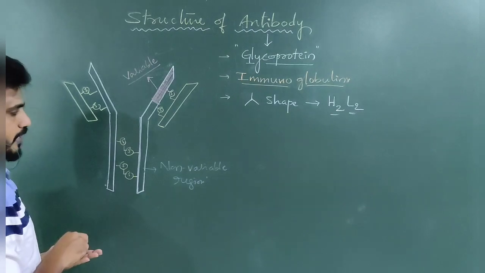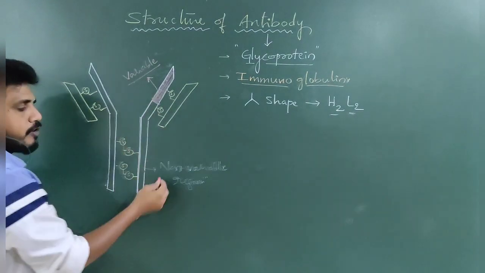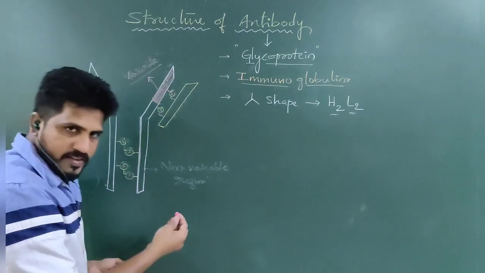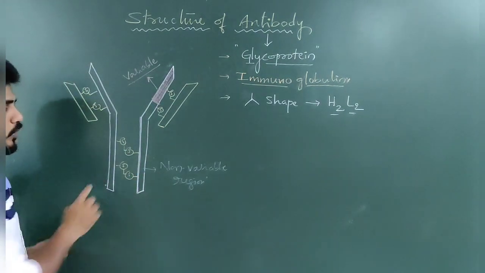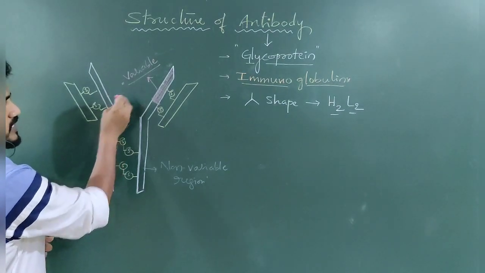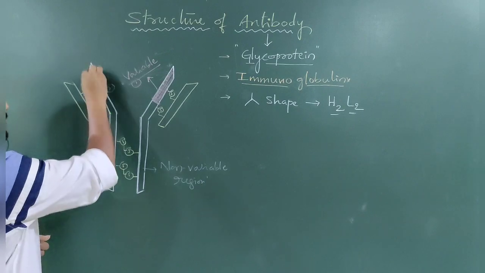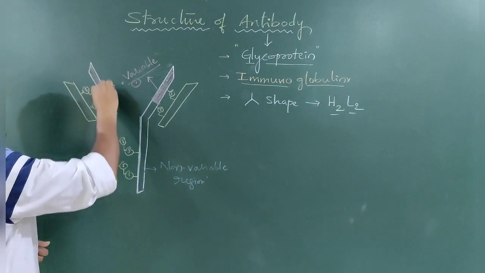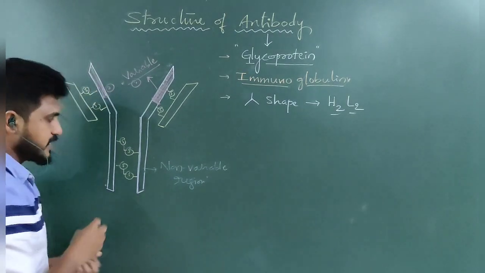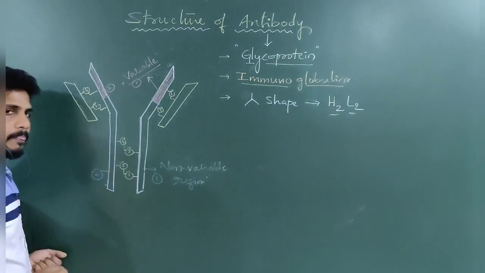So the number of variable regions in one heavy chain is 1. The number of non-variable regions in one heavy chain is 1. Total number of heavy chains 2. That's why the total number of variable regions in the heavy chains is 2. This is the 1 and this is the 2. Whereas the total number of non-variable regions of the heavy chain is 2. This is the 1, this is the 2.